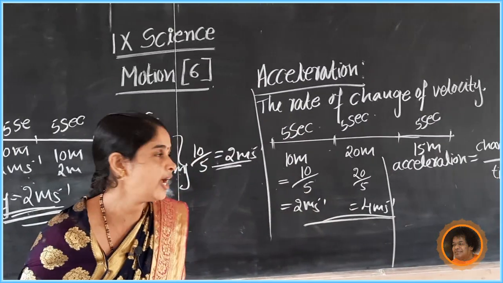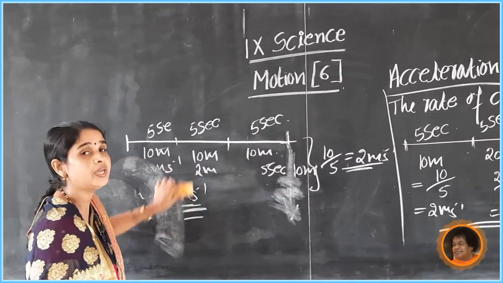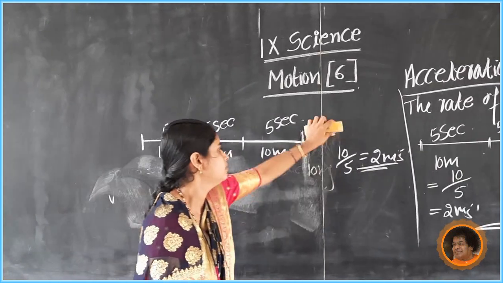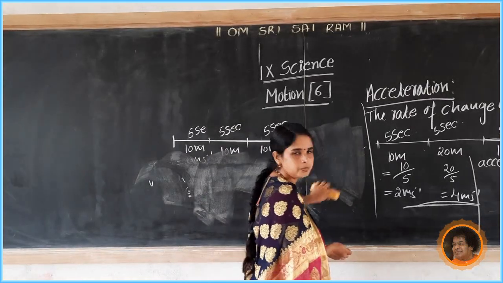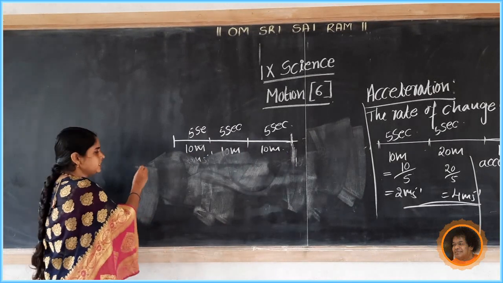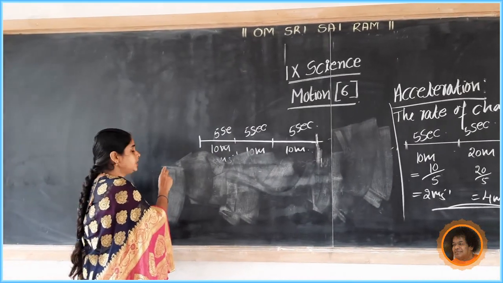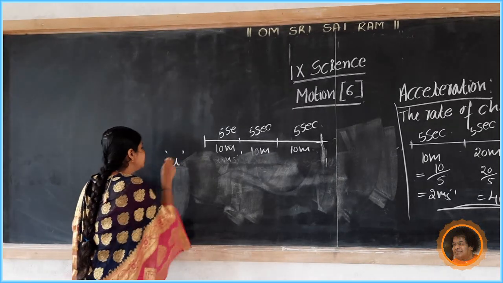Now consider an object moving with a velocity u. Its initial velocity is u.